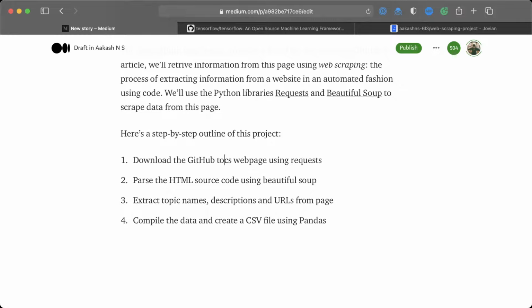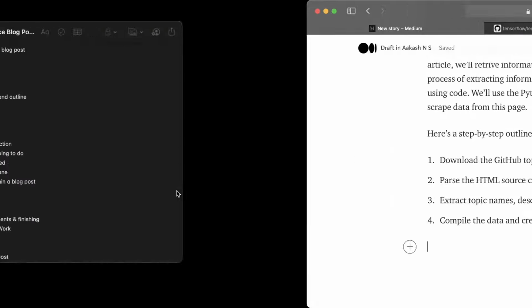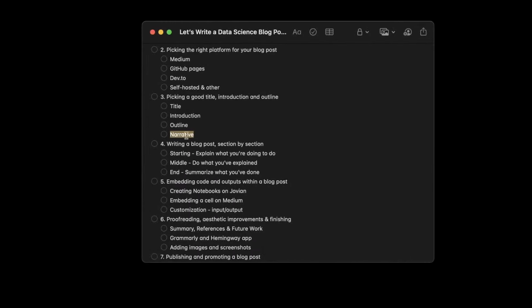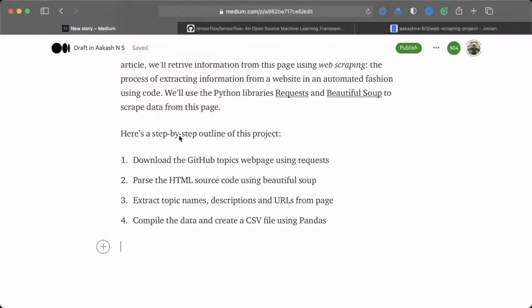Let's fix this. Now, one thing I want to mention about the outline is that you should try and structure it like a narrative. So what you should have here is a story, something that somebody who reads the outline can easily recall later. That is how your blog post will leave an impact. So you do not want to have disconnected sections which don't fit in with each other.